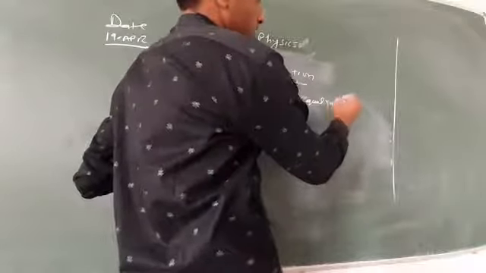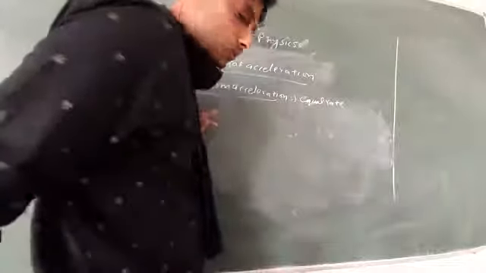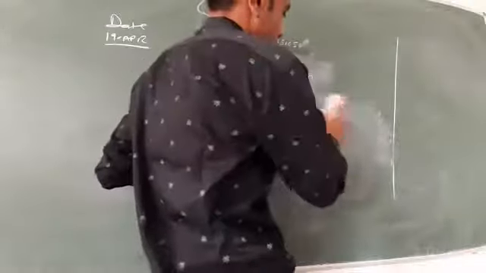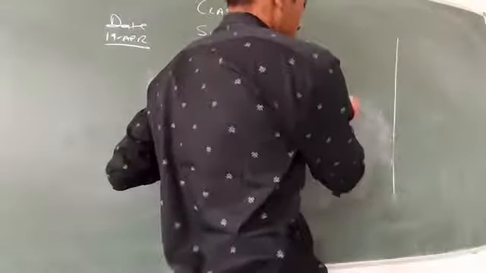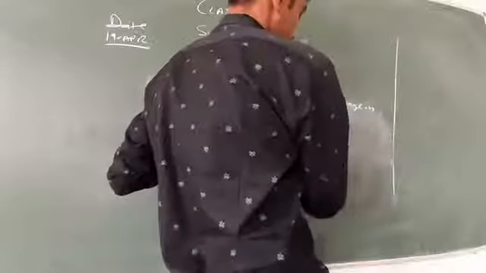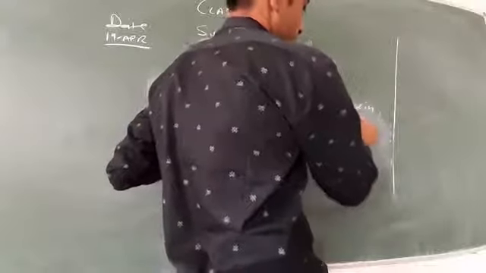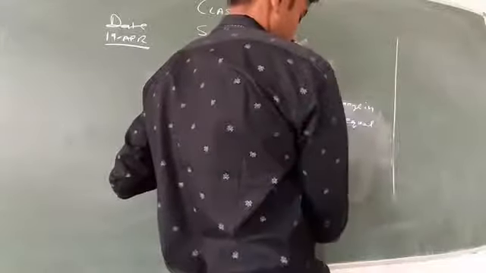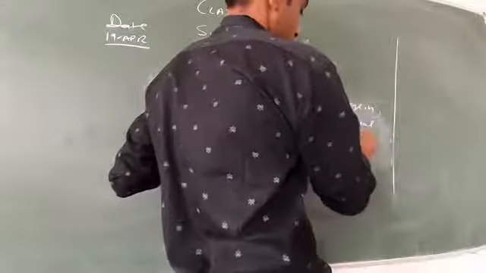Equal rate, or you can say equal change in velocity in equal intervals of time.